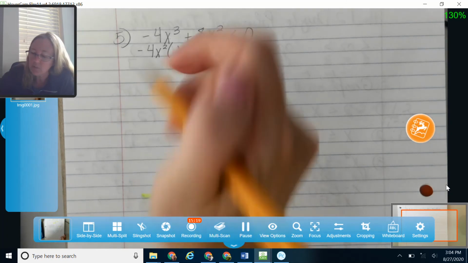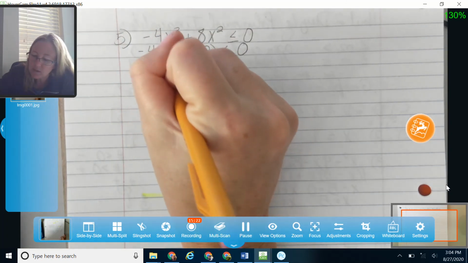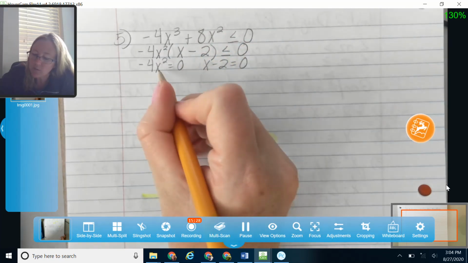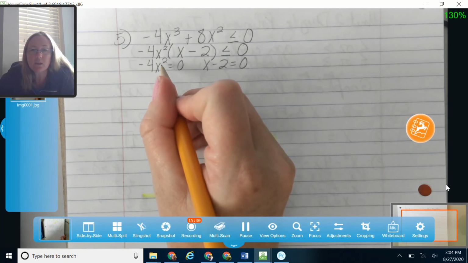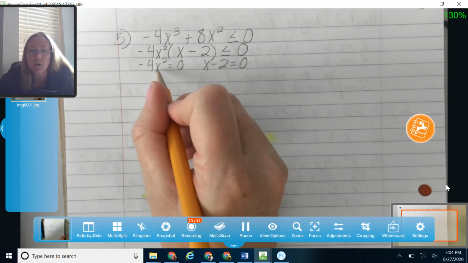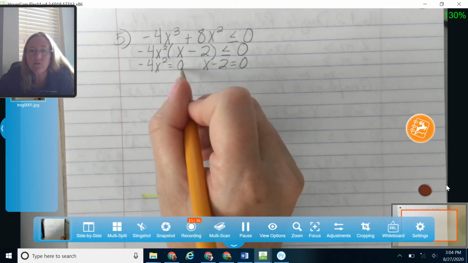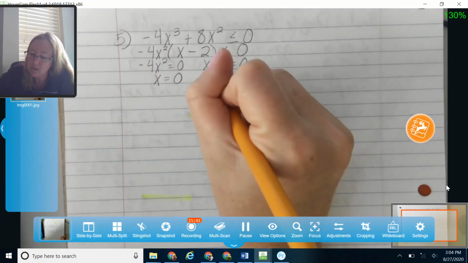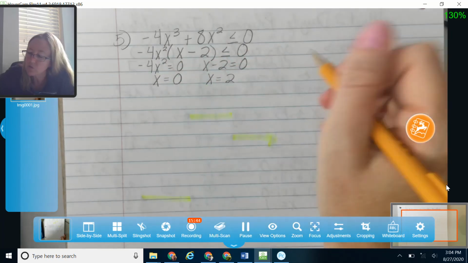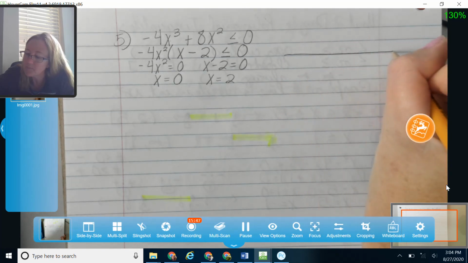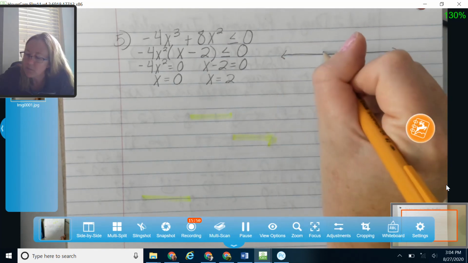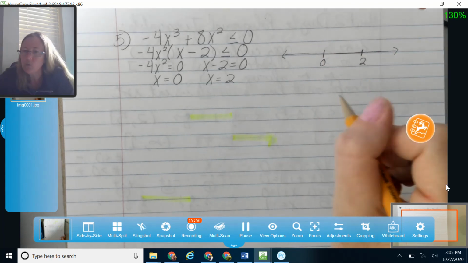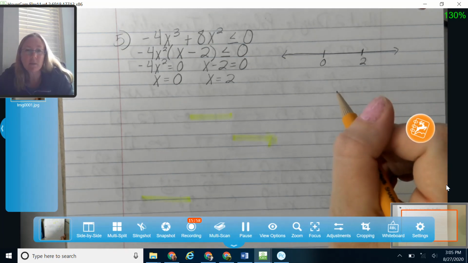Okay, so I'm going to take each of these and set them equal to 0 so that I can find out where my zeros are. This is where I've got this multiplicity of 2 right here, and that's going to change what my sign chart looks like a little bit. To solve this one, I divide over by my negative 4, so 0 divided by negative 4 is still 0, and then take the square root. So x is equal to 0, and over here x is equal to 2. Those are the two things that I put on my number line. By the way, it's nice when you have a number in between the numbers on your number line. Otherwise, you have to start choosing fractions to plug in, which are kind of messy.